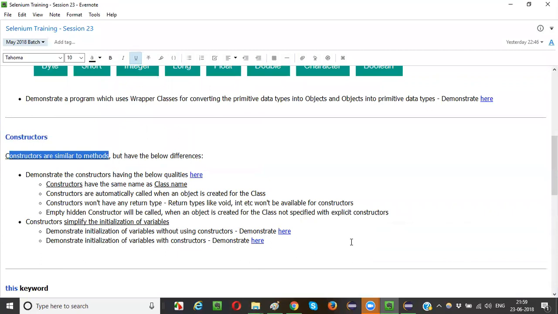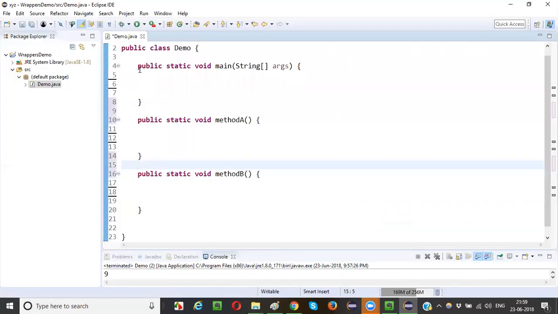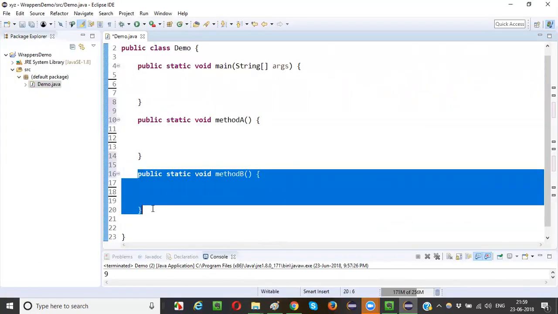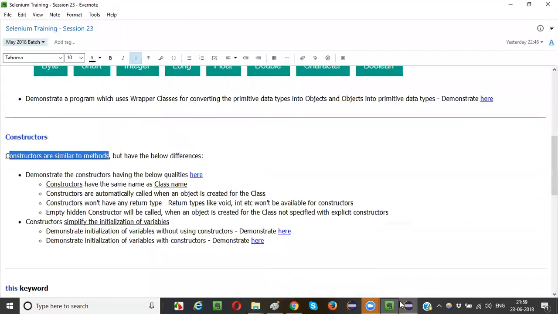Constructors are also similar to methods, guys, but there is a difference. There are some differences between constructors and methods. If you understand the differences between the constructors and methods, then you will easily understand the constructors concept. Fine, guys.